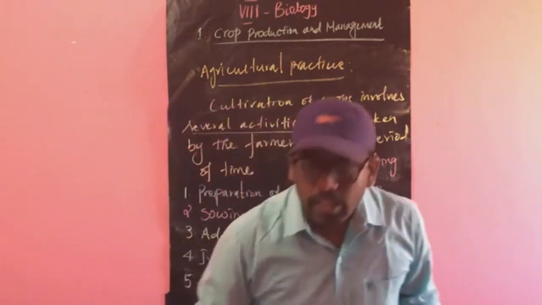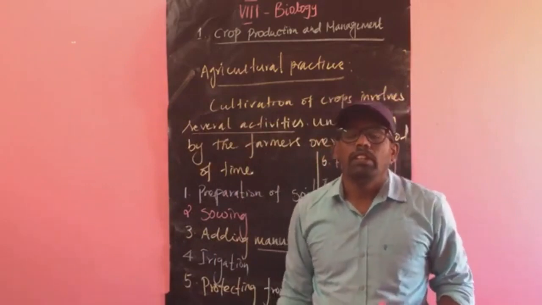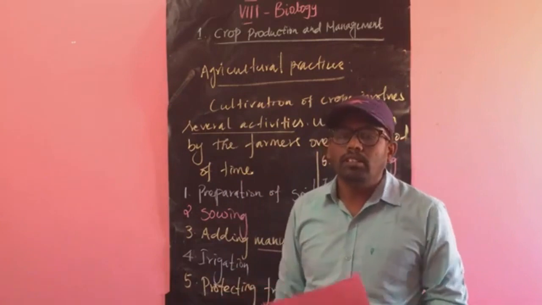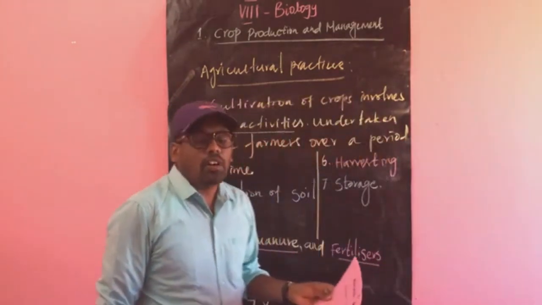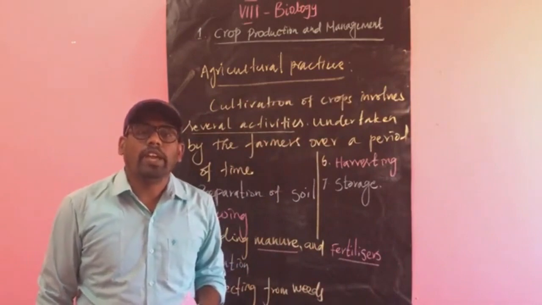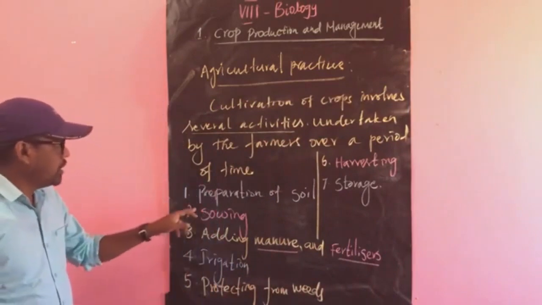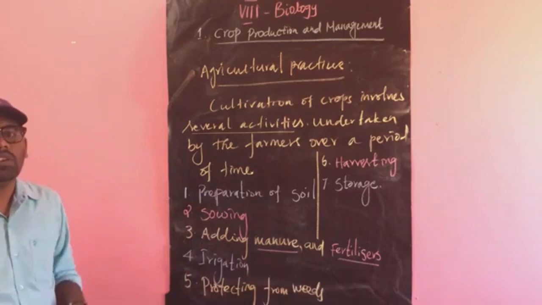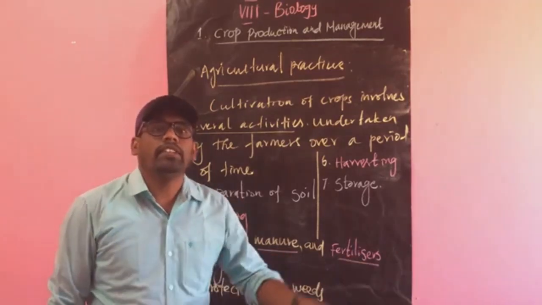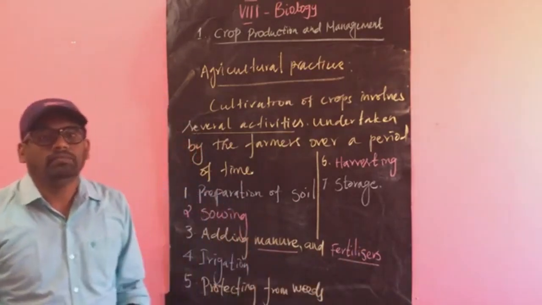They'll say ஏர் ஓட்டுதல். It is done with the help of a tractor or with the help of a bullock cart. The second one is sowing. What is sowing? Planting of the seeds. In Tamil they will say விதைத்தல்.